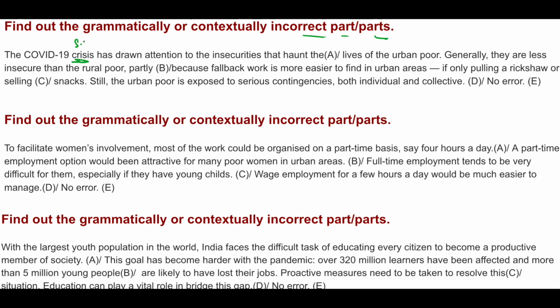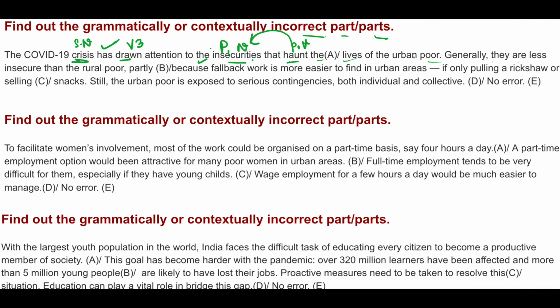Crisis is a singular noun, so a singular verb, has. Has plus V3, has drawn attention to the insecurities. Insecurities is a noun, so the has been used, the plus noun, that haunt the. Haunt is a plural verb used for the plural noun insecurities that haunt the lives of the urban poor.